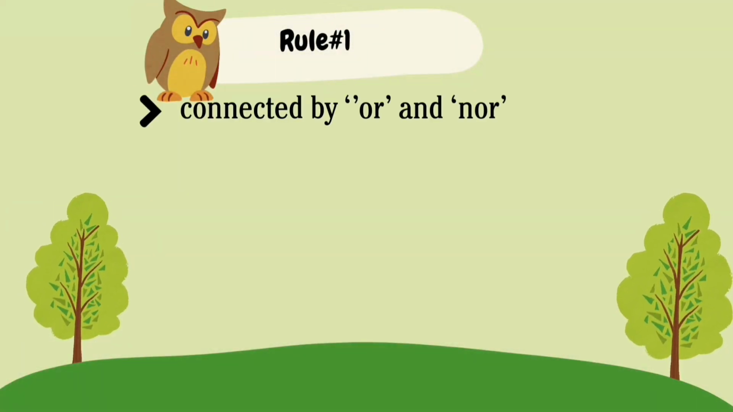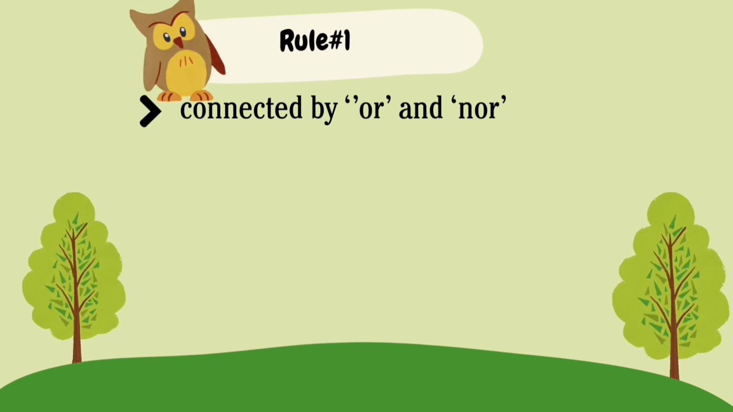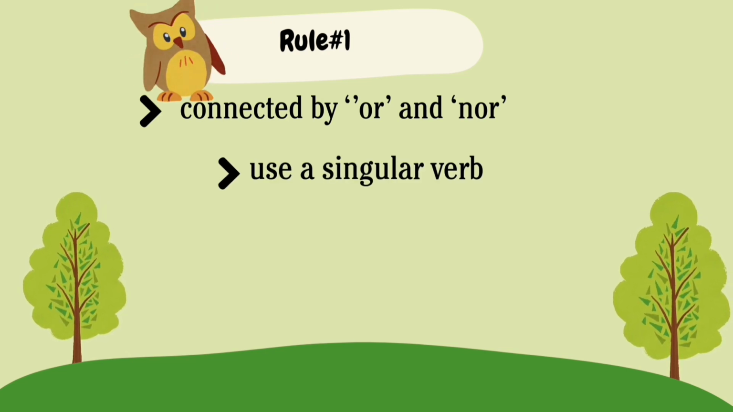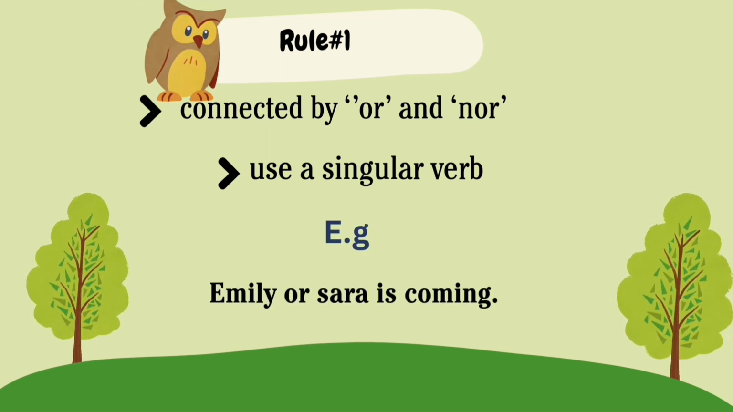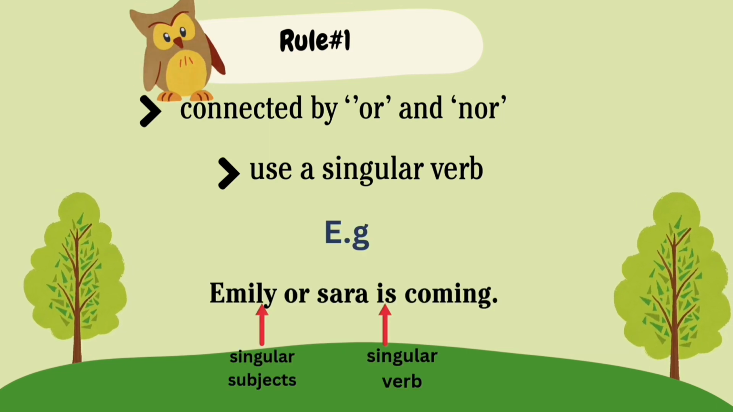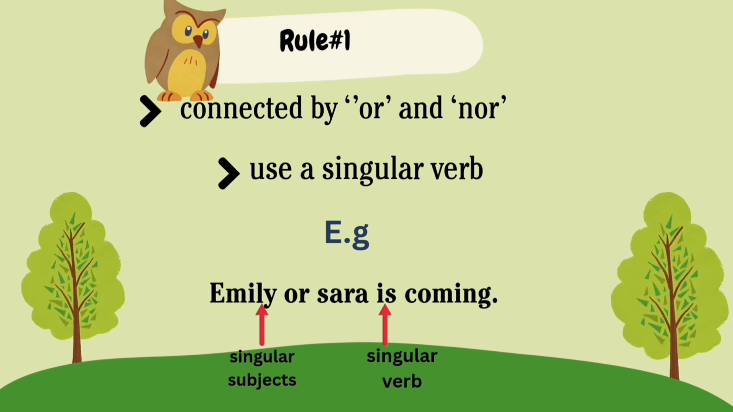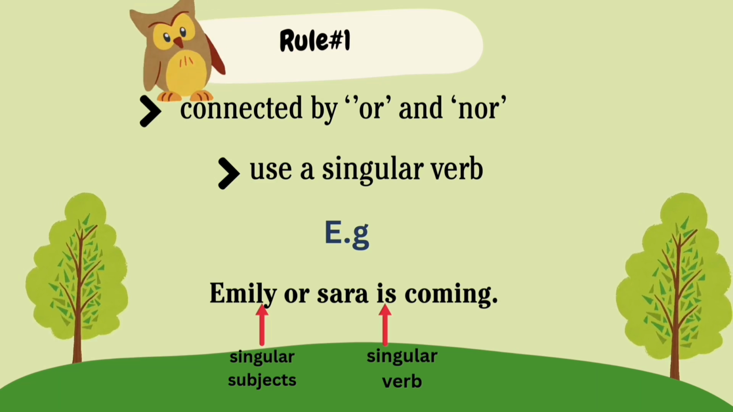Rule number 1. When subjects are connected by or and nor in a sentence, then in subject-verb agreement we would use a singular verb. For example, Emily or Sarah is coming. We can't say Emily or Sarah are coming.